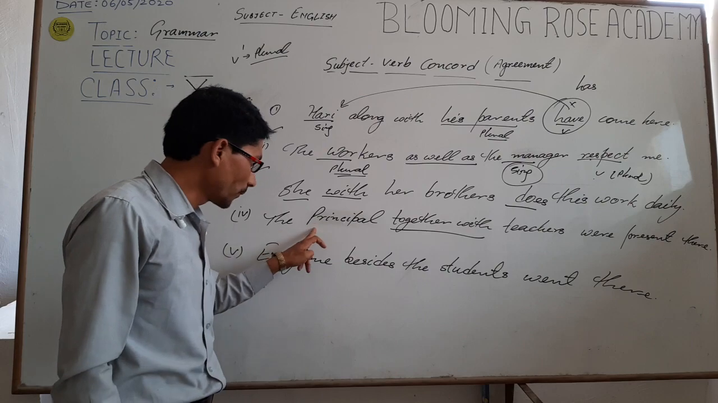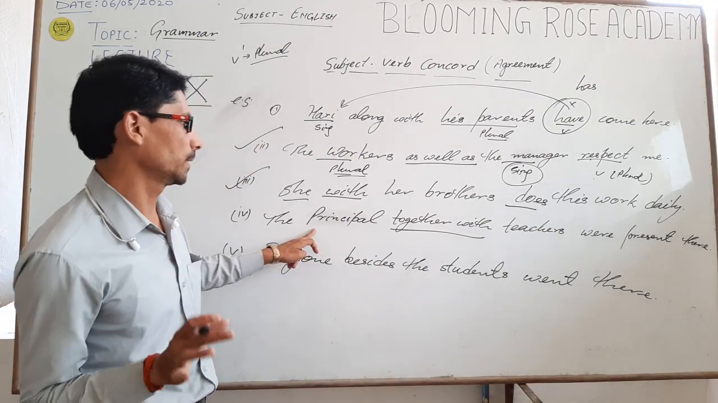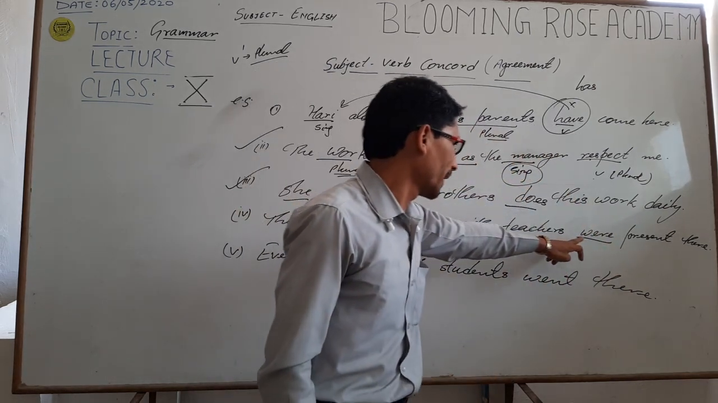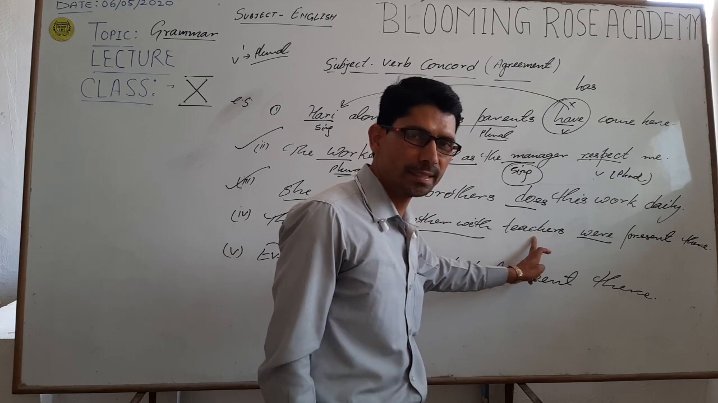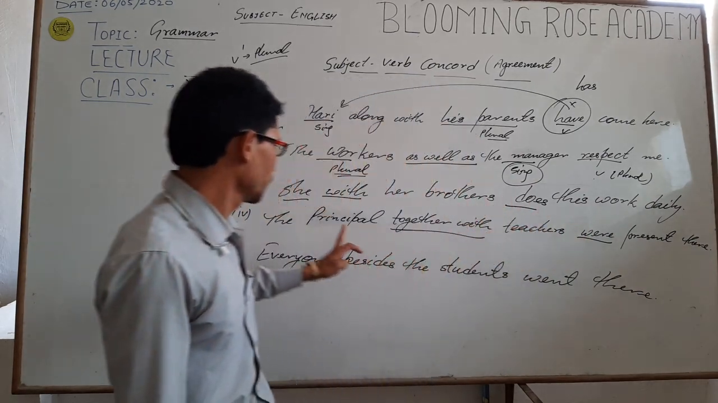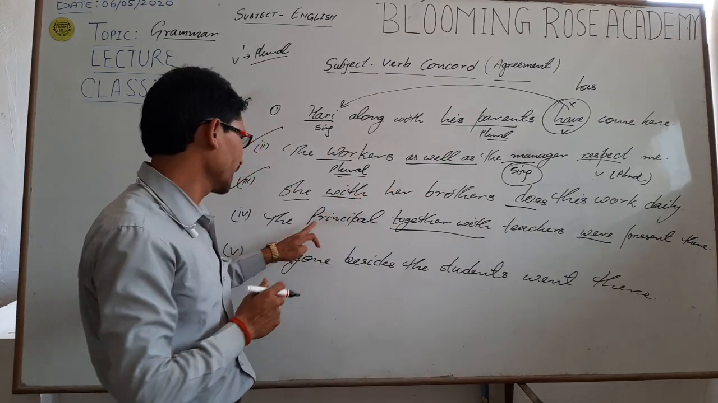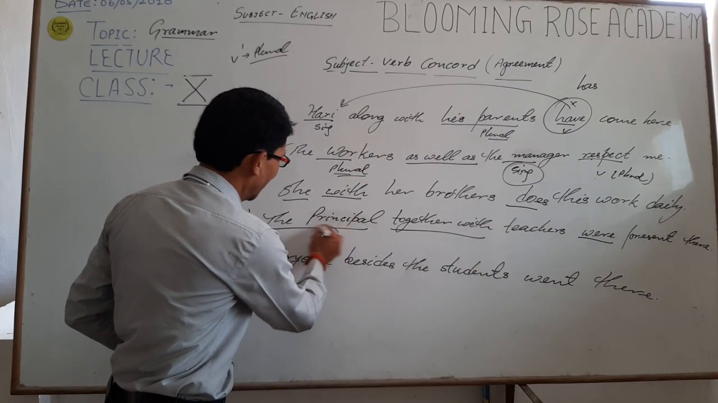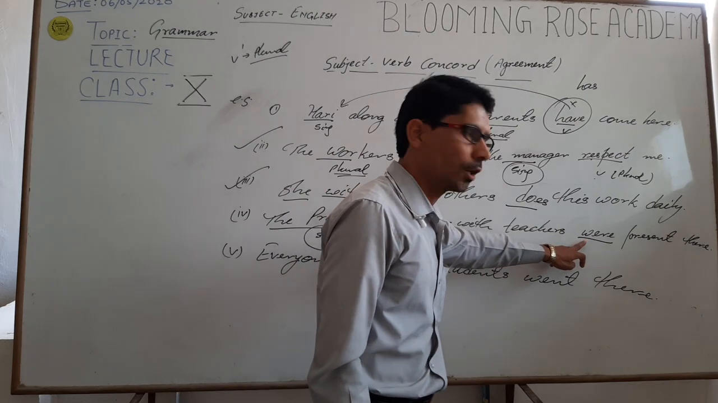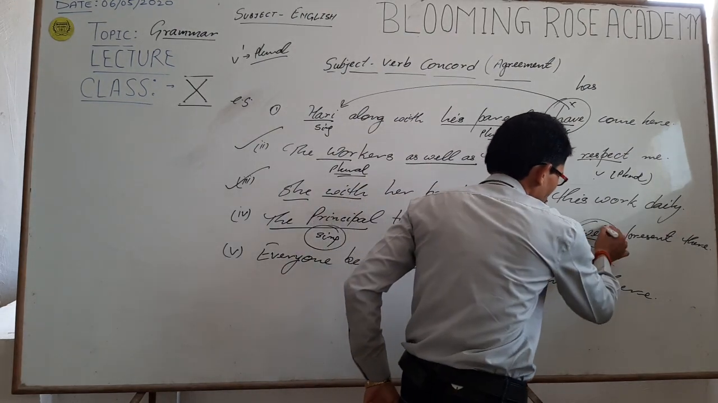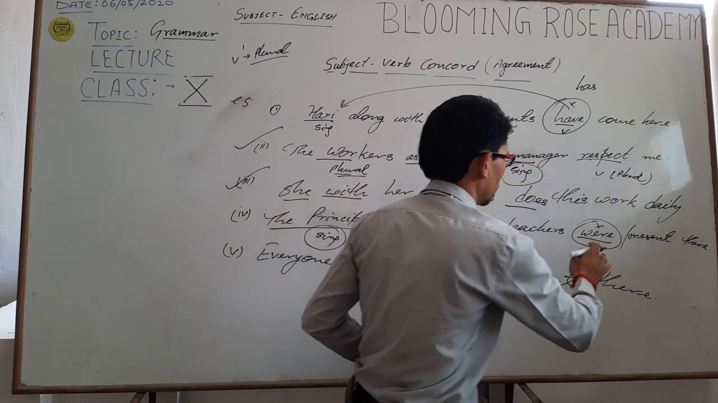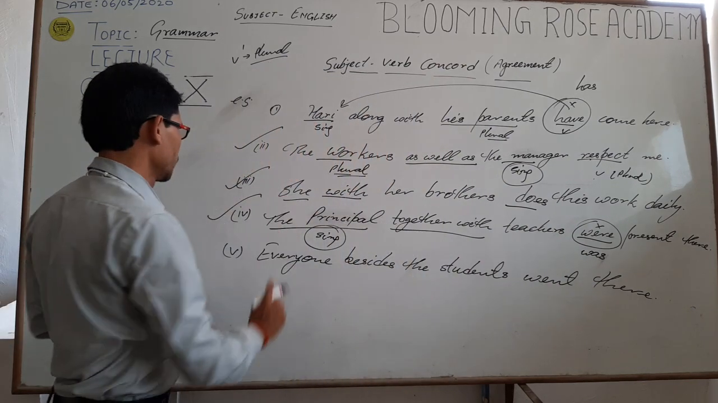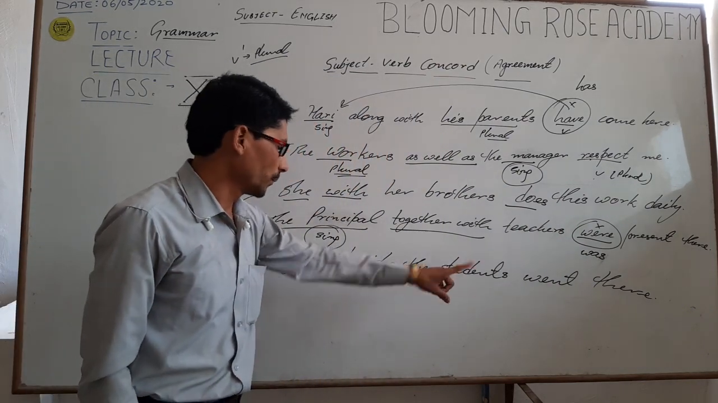"The principal together with teachers were present there." In this sentence, the first subject, the principal, is a singular subject and teachers is a plural. The verb is already a plural verb. This verb has been placed according to the second subject, which is wrong. The correct sentence will be "The principal...", because the verb will be placed according to the first subject. The first subject is singular, and in past tense the plural verb is "were" and the singular verb is "was". So to correct this sentence, there should be "was". That is correct.